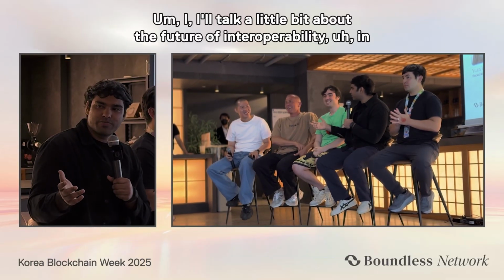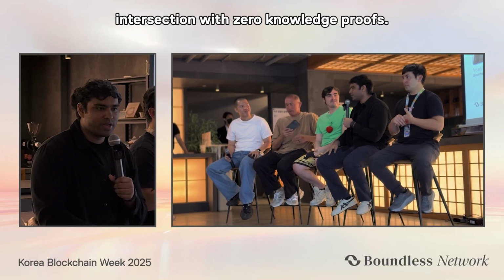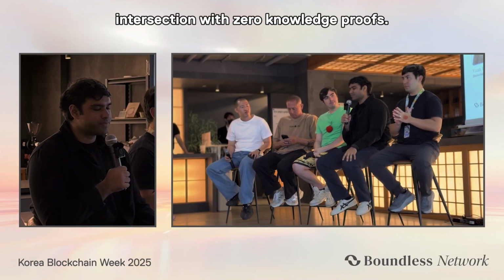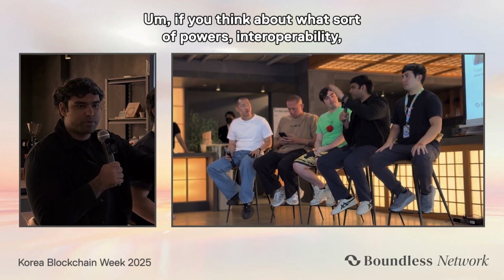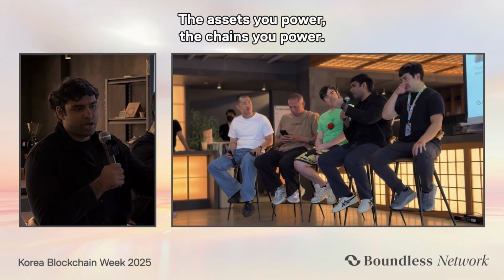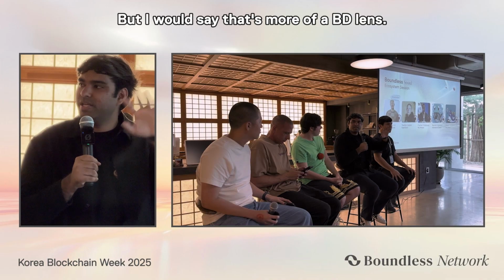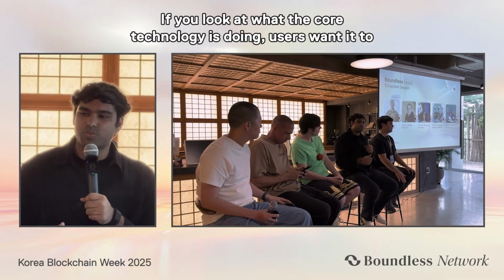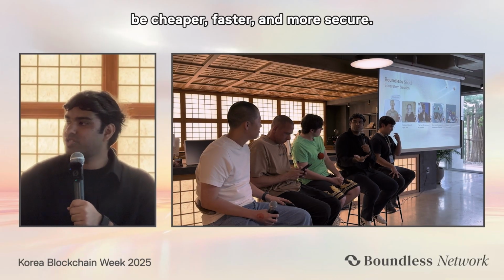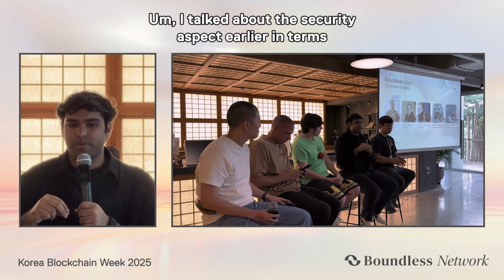I'll talk a little bit about the future of interoperability in intersection with zero knowledge proofs. If you think about what powers interoperability, there's obviously the assets you power, the chains you power, but I would say that's more of a BD lens. If you look at what the core technology is doing, users want it to be cheaper, faster, and more secure, right?